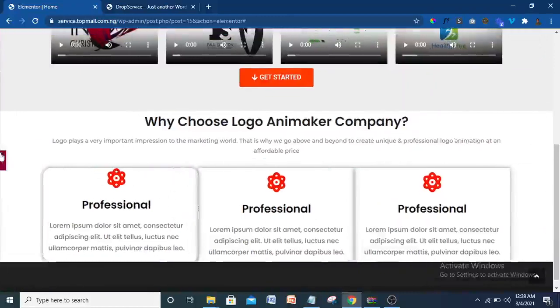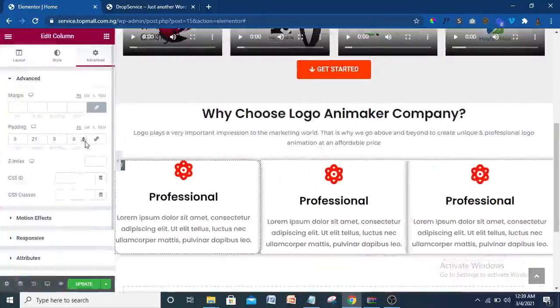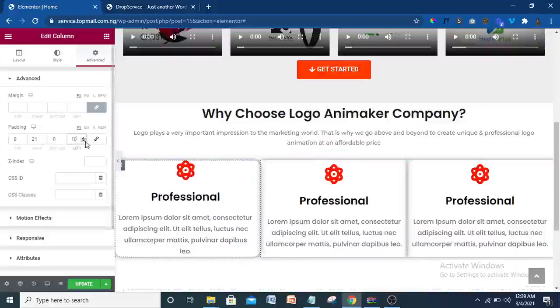Okay. All right. Or better still, should I give it a right padding? Okay. Let me see. That did not actually do anything for me. About left? I don't want left. Right is okay. So let's do that.